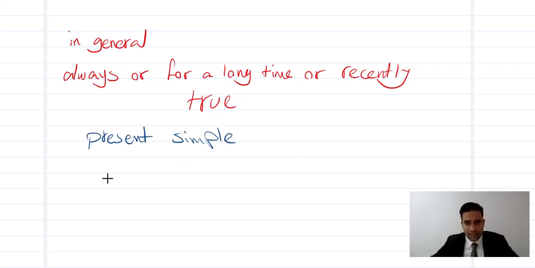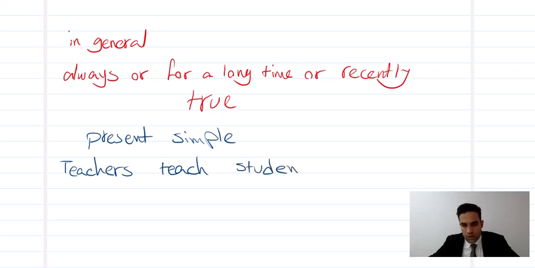For example, I want to make an example for you here. Look, for example, we say teachers teach students. Teachers teach students. Look, this is in general. It is always true.